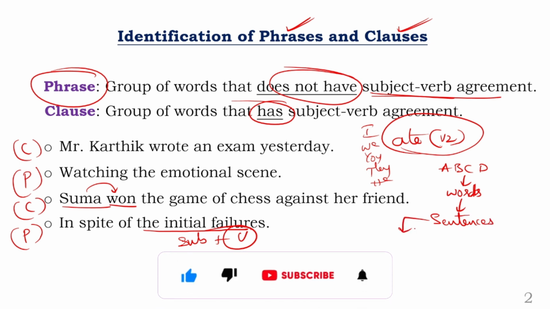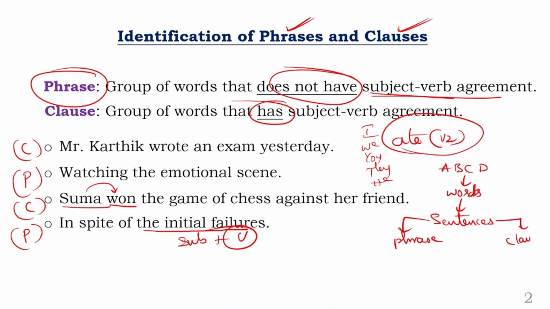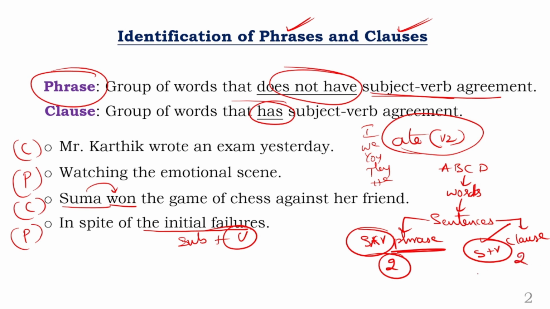And this sentence is of two types. One part is nothing but a phrase, and another part is nothing but a clause. Okay, so a phrase is a group of words that doesn't have subject verb agreement. There is no subject verb agreement. A clause is a group of words that has subject verb agreement. Clear? So one more thing: to state that some statement is a phrase, you should have a minimum of two words. And to state that something is a clause, again you should have a minimum of two words. And here these two words should not agree with each other, and here the two words should agree with each other. So that's how you understand what is a phrase and what is a clause.